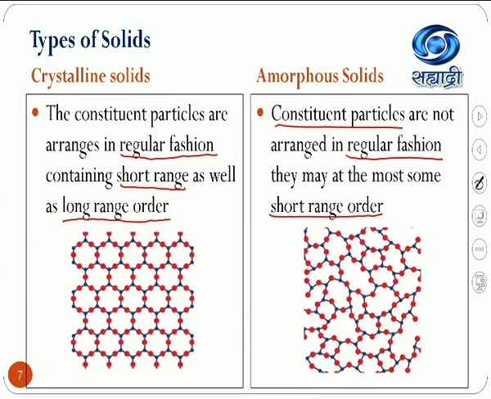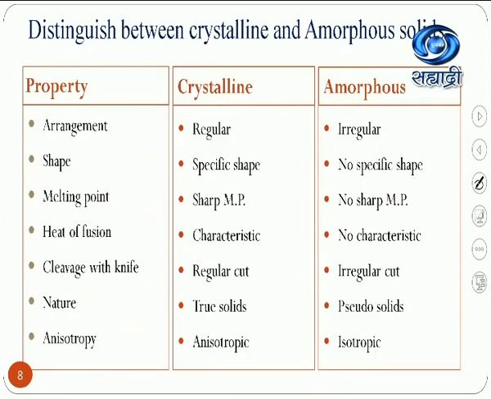Now in this particular picture, anywhere you look the composition is not the same, not unique. Somewhere a blue particle is surrounded by 3 brick red particles, somewhere it is surrounded by only 2. So this arrangement is not in a regular manner. These kinds of substances are called amorphous solids. In general, you can say wheat flour, Pond's powder, talcum powder and the like are all examples of amorphous substances.